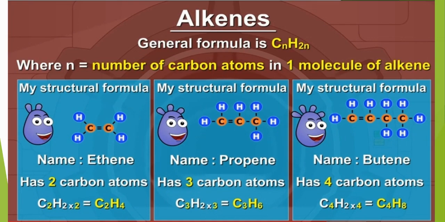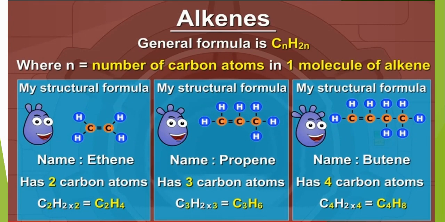We put the value n is equal to 2. Here is C2H2 multiply 2 is equal to C2H4. This is the molecular formula of ethene.